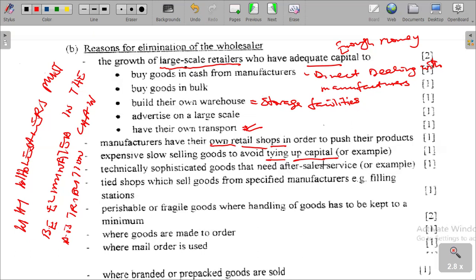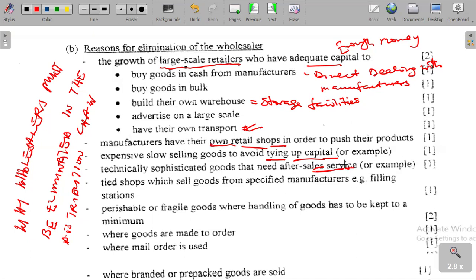The development of technically sophisticated goods that need after-sales service. We can talk about electrical or IT technical stuff, where there is need for installation and setting up of the product.